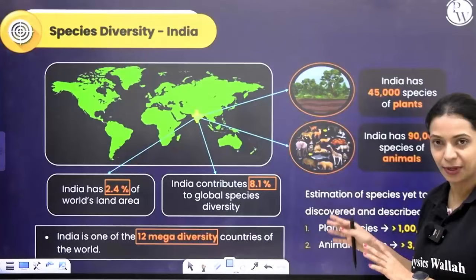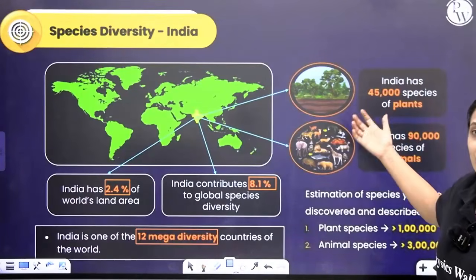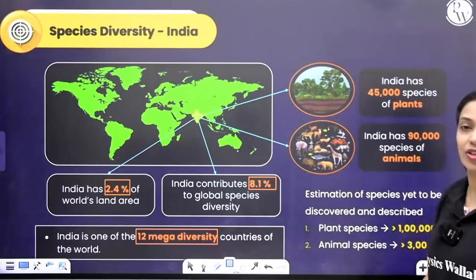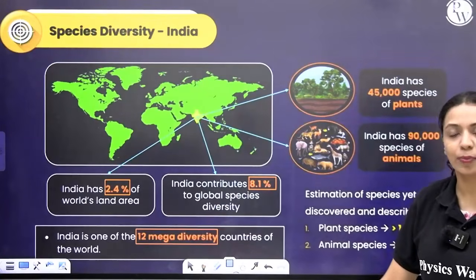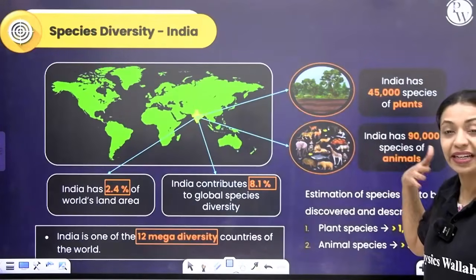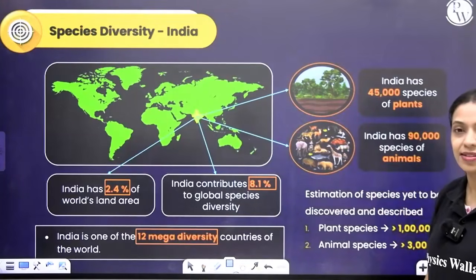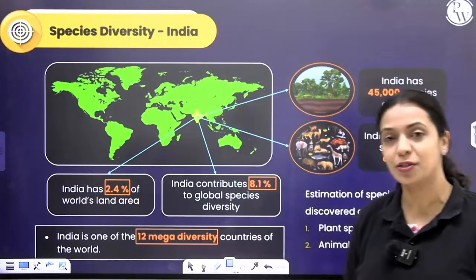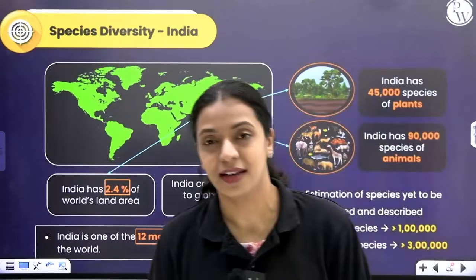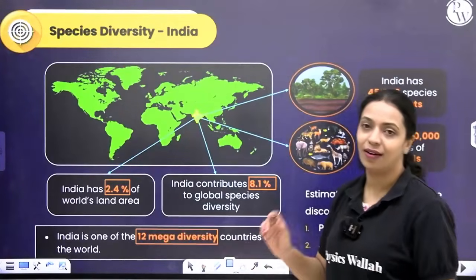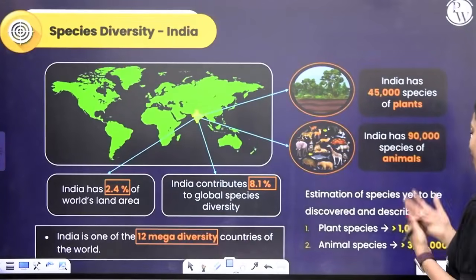Apply the same estimate here. 45,000 species of plants have been described so far; probably 1 lakh species or more is waiting to be described. Roughly 90,000 species of animals have been described so far; probably around 3 lakh species of animals are present just in our country. That is how crazy high the level of biodiversity is in our country.